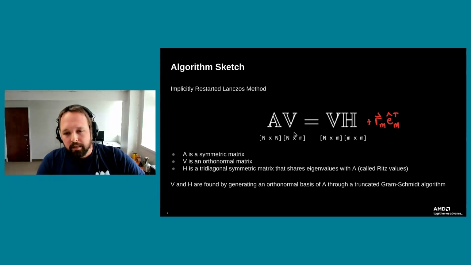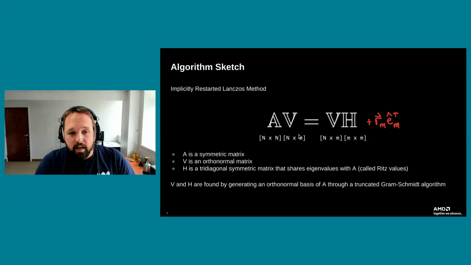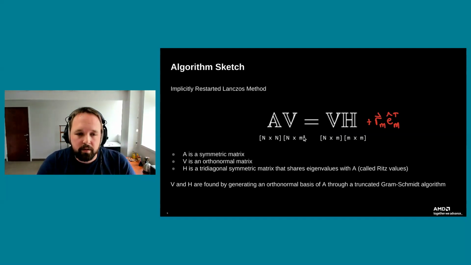The key point behind the implicitly restarted method is that it is an iterative method, and I've added this little remainder term that we keep track of when we do this decomposition, because we don't do it completely every time. The way this works is I pass in a single column vector into our method, and it generates m additional vectors on top of that.